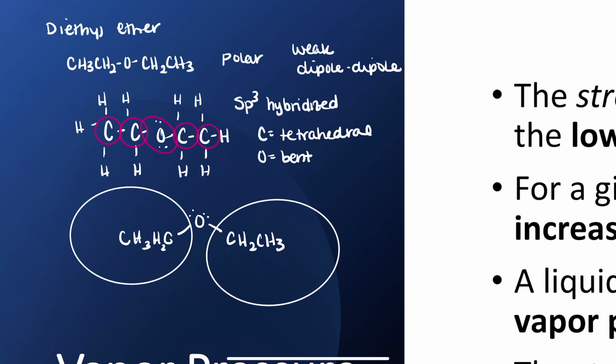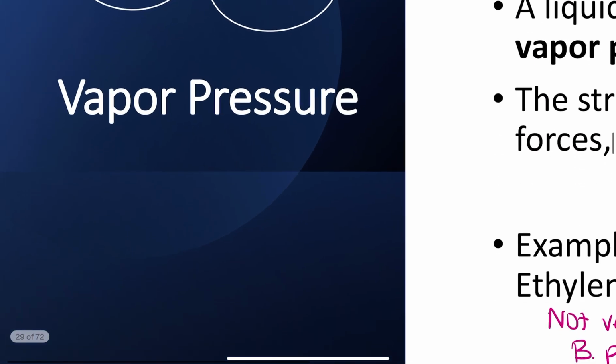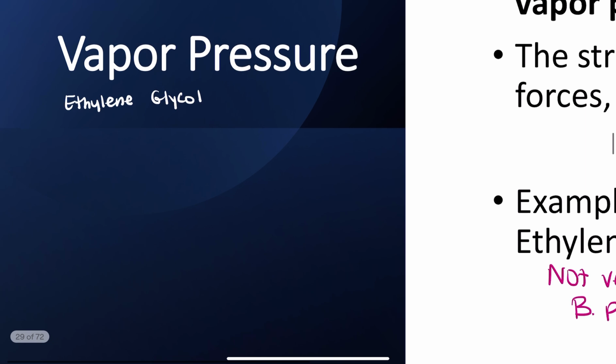If I then look at the ethylene glycol, let's try that one down here. General Lewis structure here.